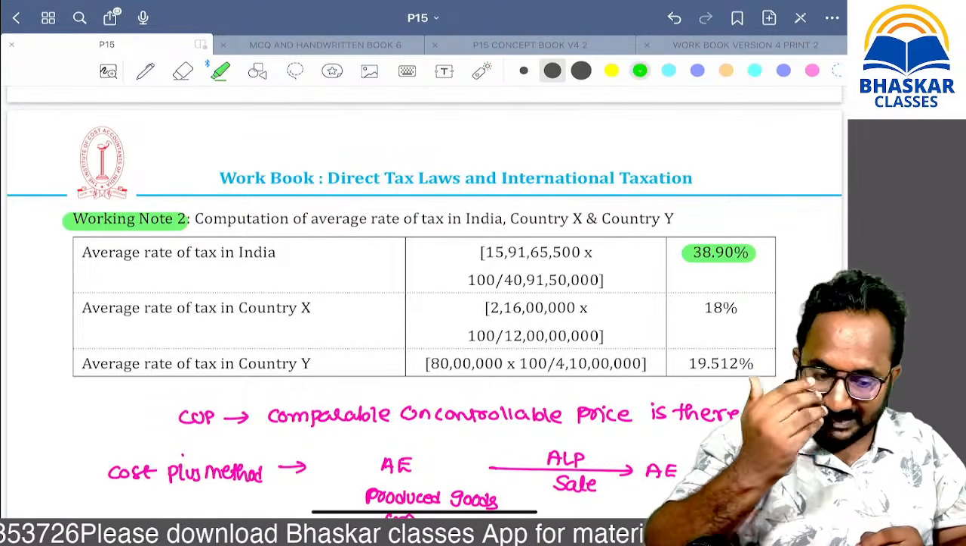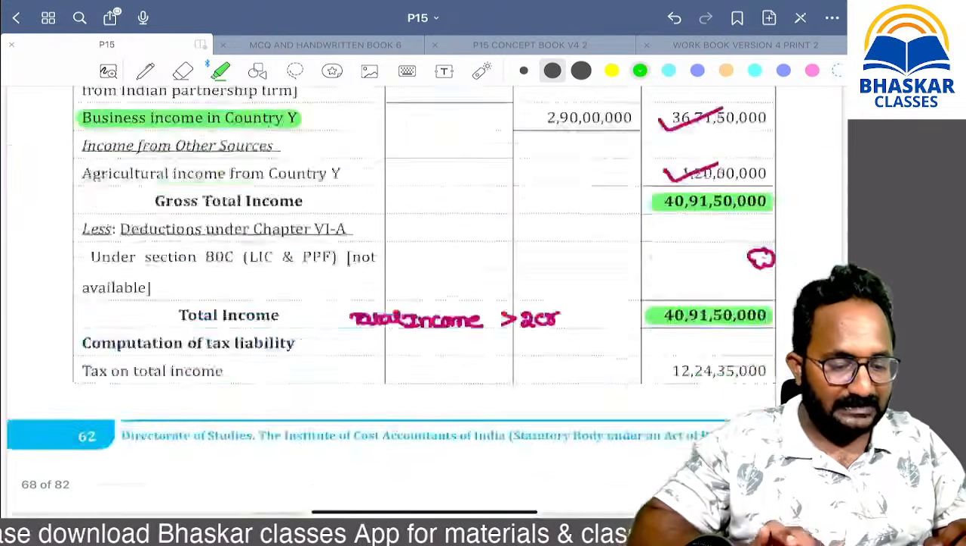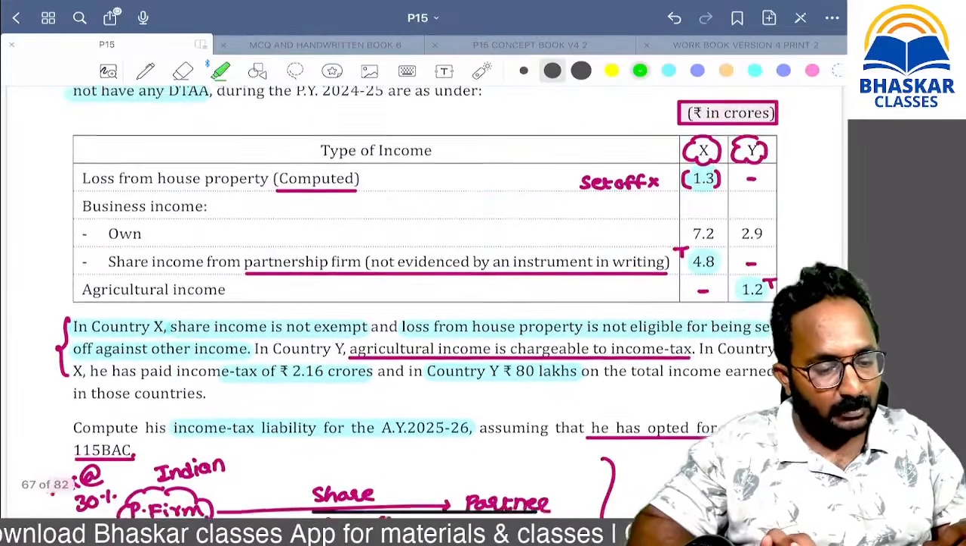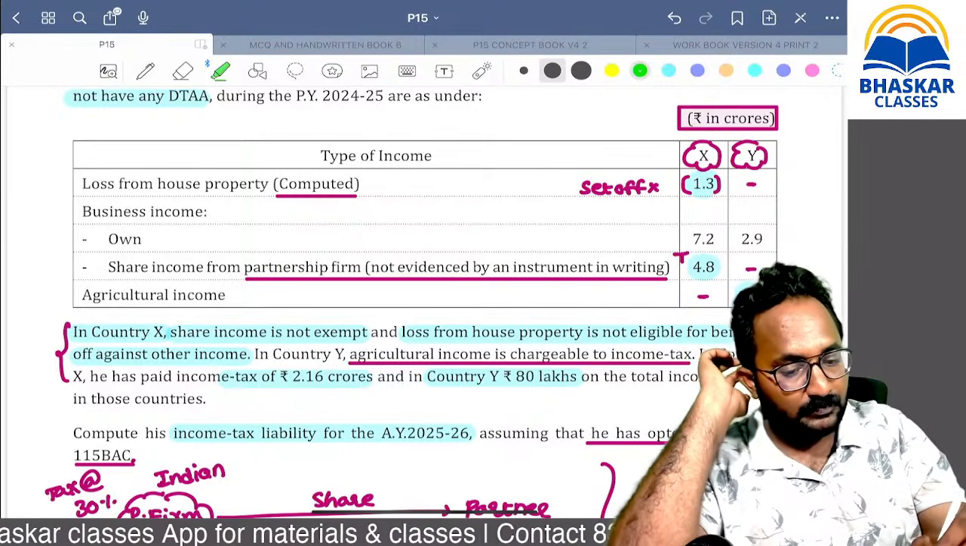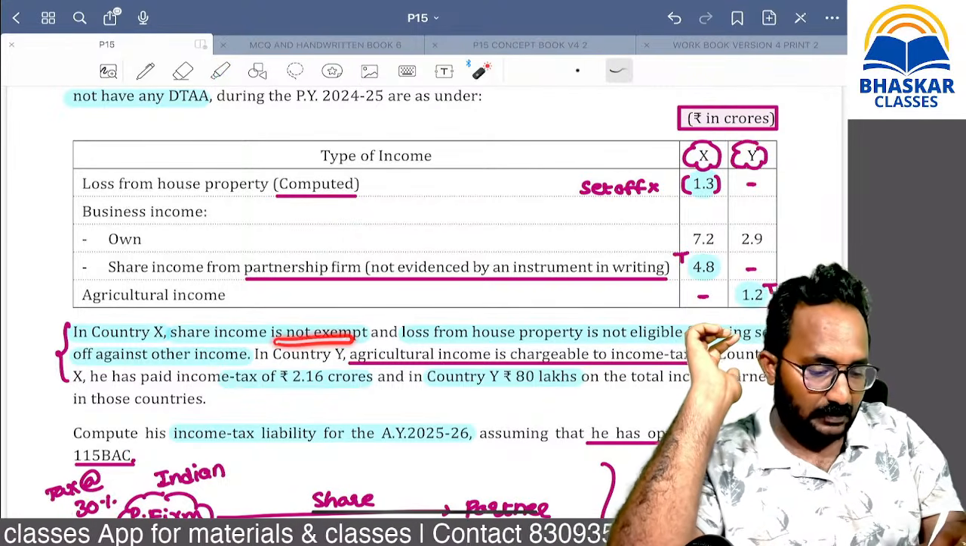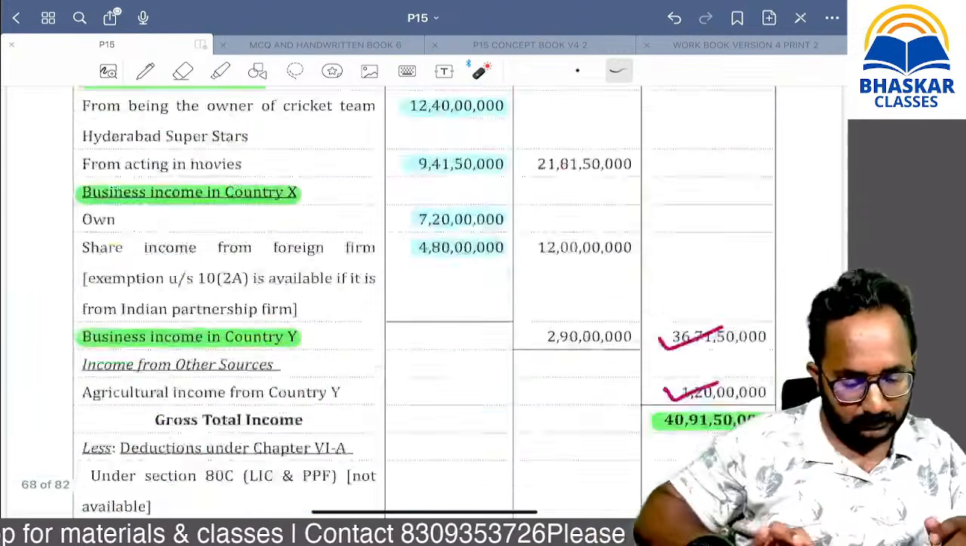Yes, in country X, can you tell me, what is the taxed amount? Remember, in country X, what is the taxed amount? Yes, it is not exempt. It is also not eligible. This is an amount. Can you tell me? 12 crore.